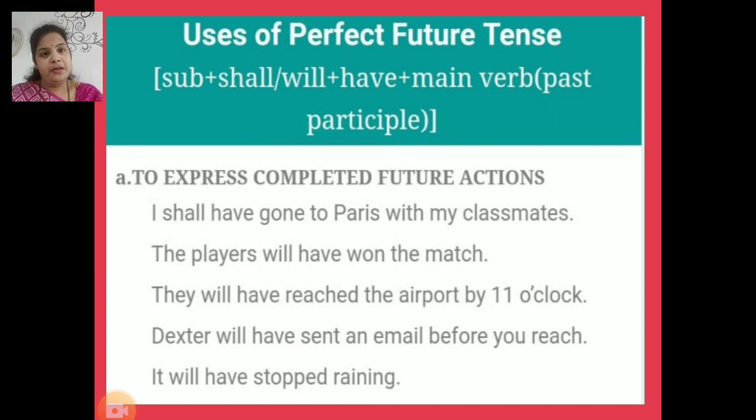For example, let's study these sentences. I shall have gone to Paris with my classmates. The players will have won the match. They will have reached the airport by 11 o'clock. Dexter will have sent an email before you reach, and it will have stopped raining.